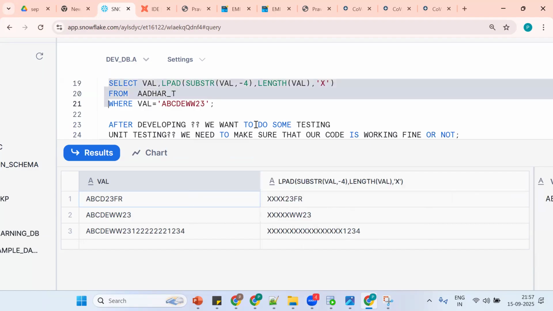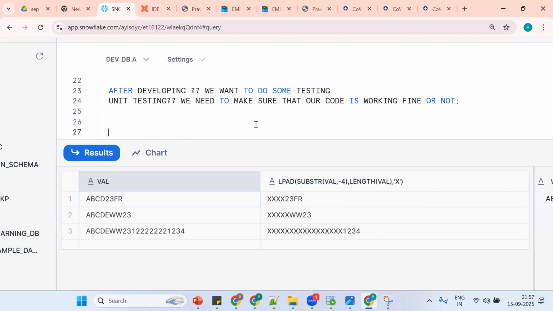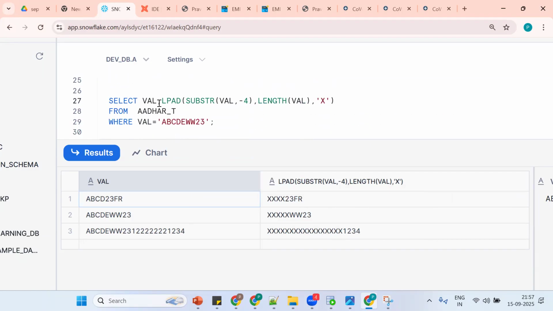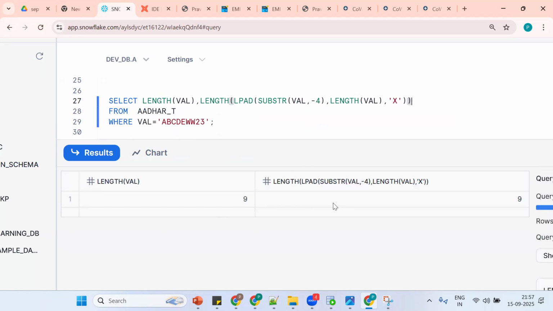Now, how to check whether it is working fine or not? Any guess? See, let me find the length of the length. Length of VAL, bracket open, bracket open. Now see, both are the same. Now this is fine. Now take the same thing.